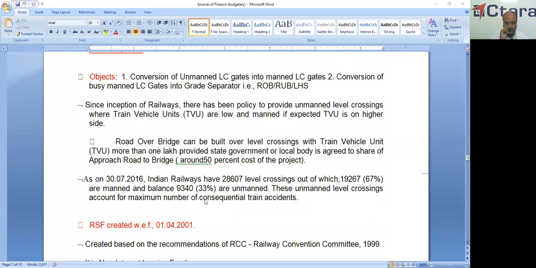If the train vehicle units cross 1 lakh, TVU being nothing but trains multiplied by road vehicles, it should be a figure of 1 lakh and above. Then the construction of ROB and RUB is proposed. Normally the state government bears 50% of the cost of the ROB.